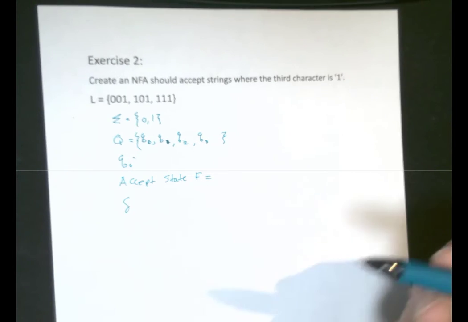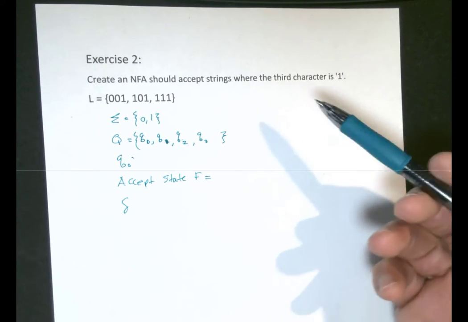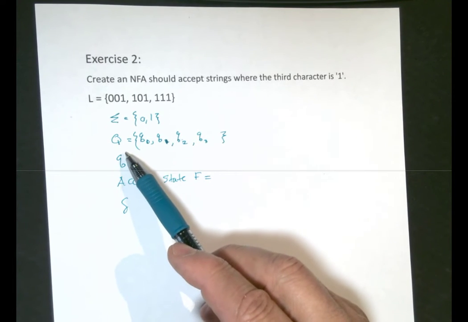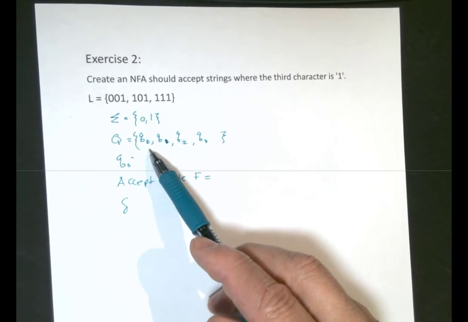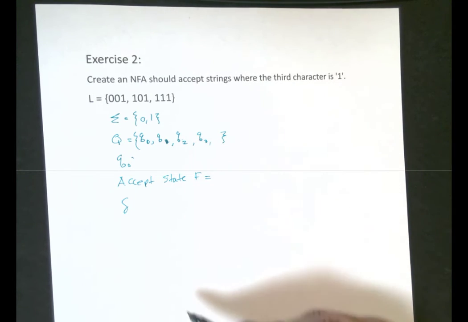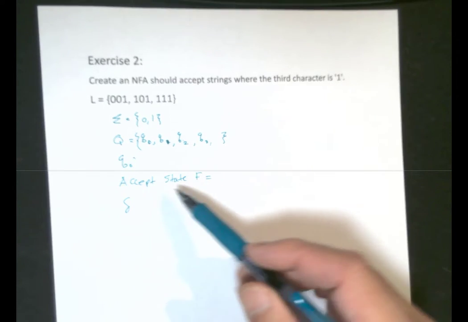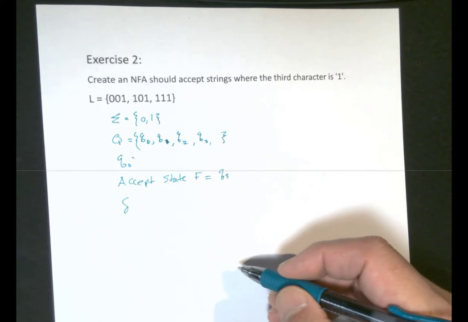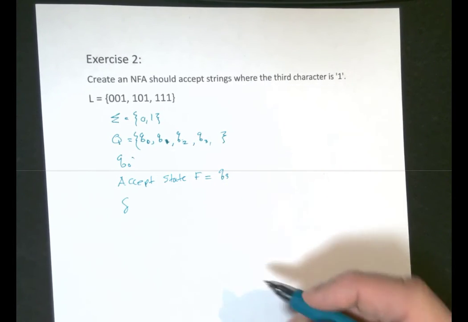Okay, so to start this exercise, we have to recognize the sigma, which is 0 and 1. The states are Q naught, Q1, Q2, Q3, and I left this empty because I'm going to do it both ways. The transition function, I'm going to do it two ways. The starting state is Q naught, and the accepting state will be, in this case, Q3.